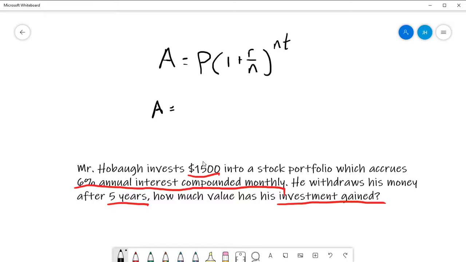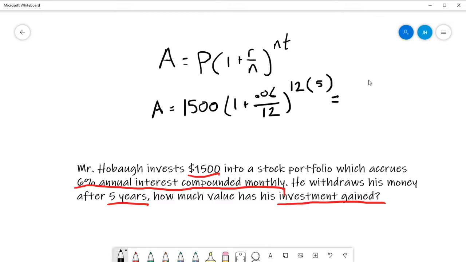We do know I started with $1,500, so that'll be my principal investment. We also know that my interest rate was 6%, that is 0.06, over the number of times we compound per year. This is monthly, there's 12 months in a year, so we divide by 12, all to the power of that same number 12 times t, 5 years. Now if I plug this all into a calculator, I would get $2,023.28.